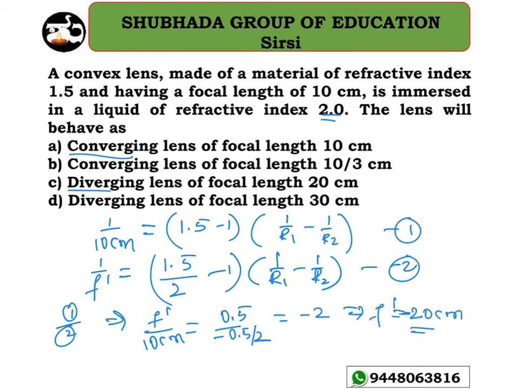So minus indicates that it's a diverging lens. So option C is the right answer. Diverging lens of focal length 20 centimeter. Option C is the right answer.